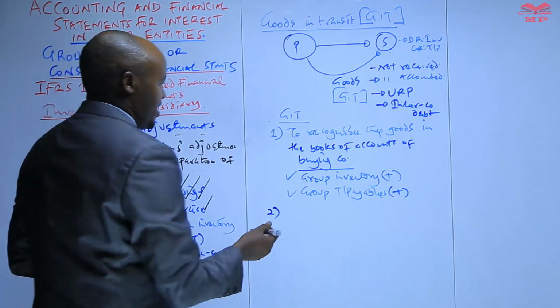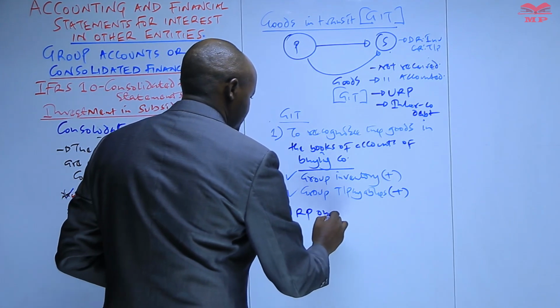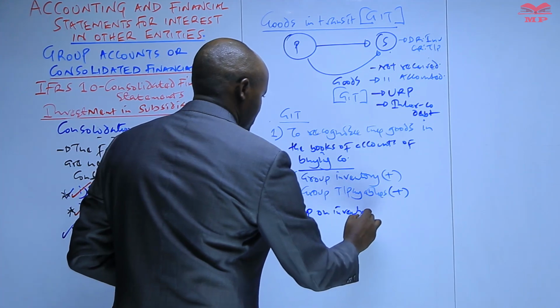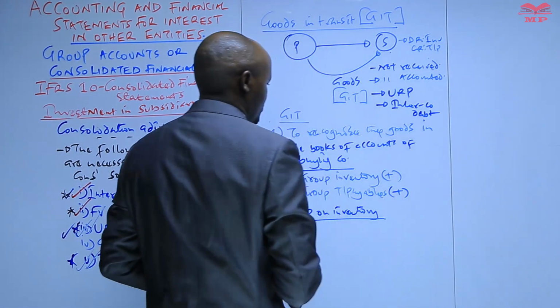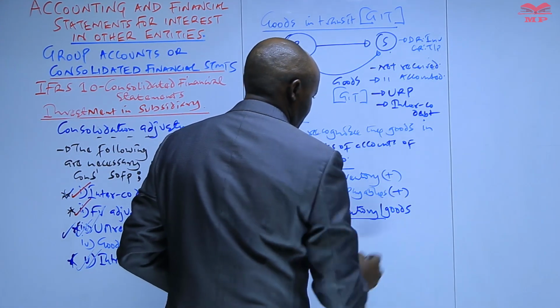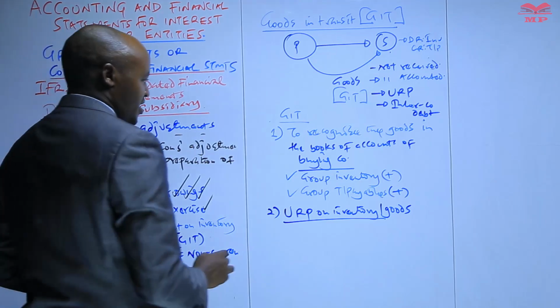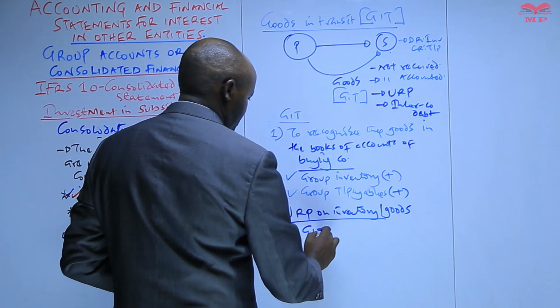So therefore, the other thing we need to do here is to determine the unrealized profit on those goods, or basically the unrealized profit on that inventory. And the unrealized profit in this case will be equal to the goods in transit.